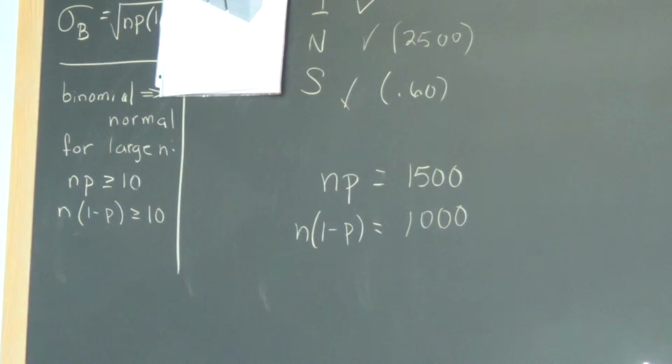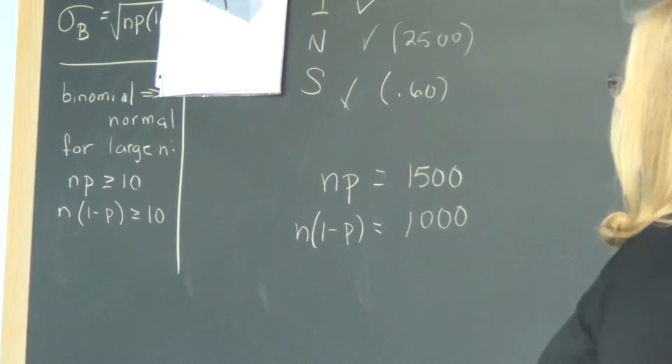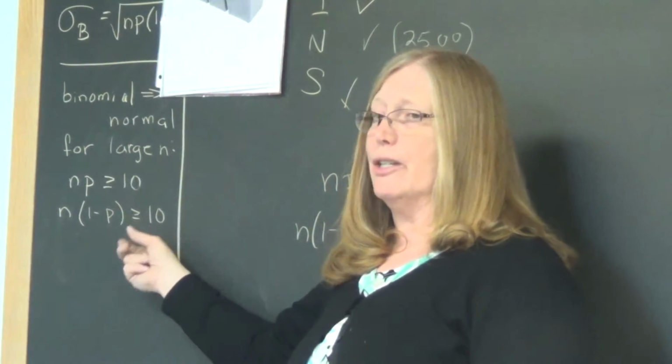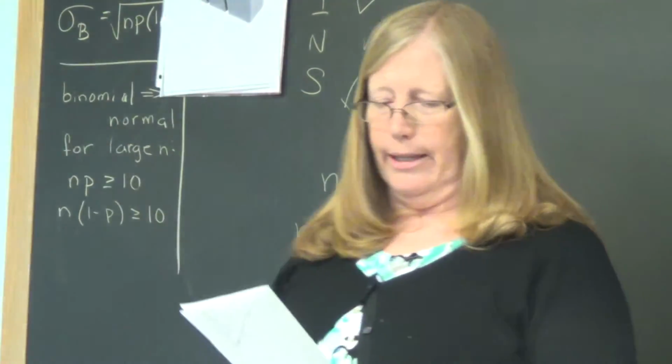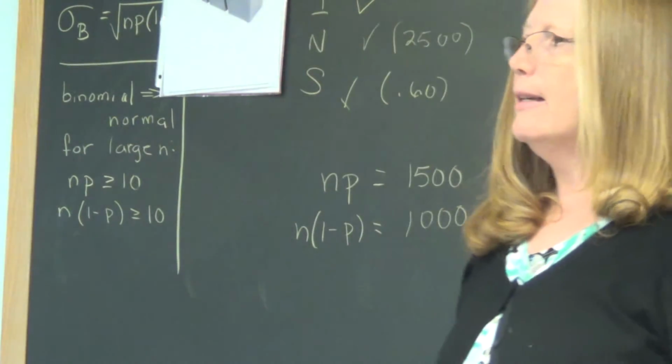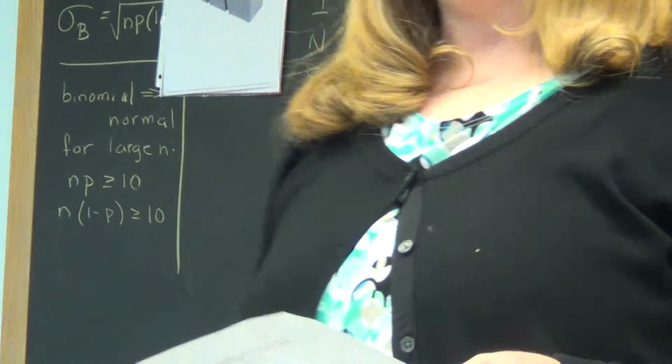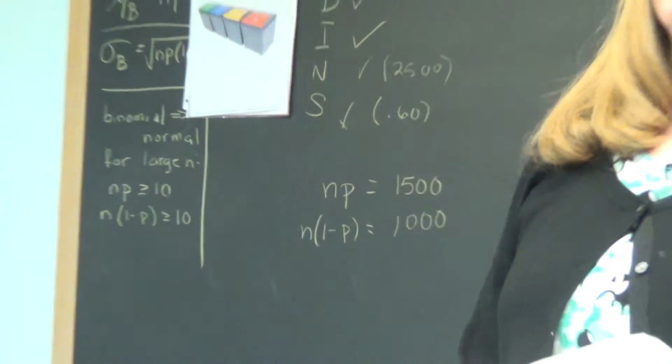A lot of the problems you'll see are not even near 10, so clearly the normal approximation is such a good approximation, we go with it. But if they're like 9.9 and not up to 10, would they still be considered? Yeah, I think I would use it, but with reservation.